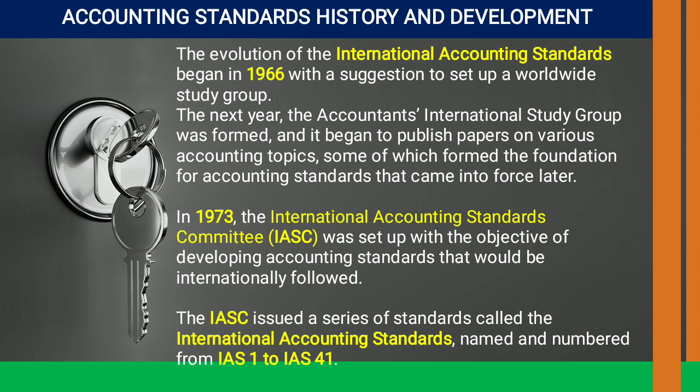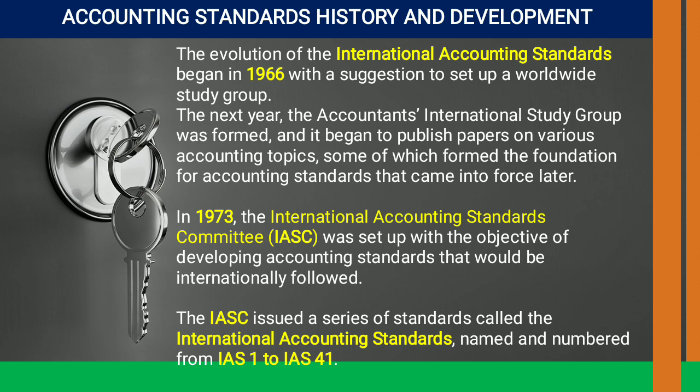So after this we have the next and very important topic, that is something about the history of accounting standards and their development. As we know, accounting standards are developed just after a lot of experiments, a lot of research, a lot of practical assignments, and then only they have been implemented.